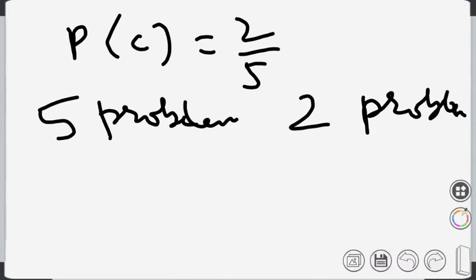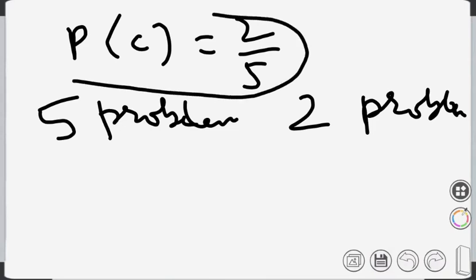He cannot solve 2 problems correctly. Sir, then x equals 3. Yes, that can also be done. That can also be another way. Yes, exactly right. So I have said the probability of correct is 2 by 5.